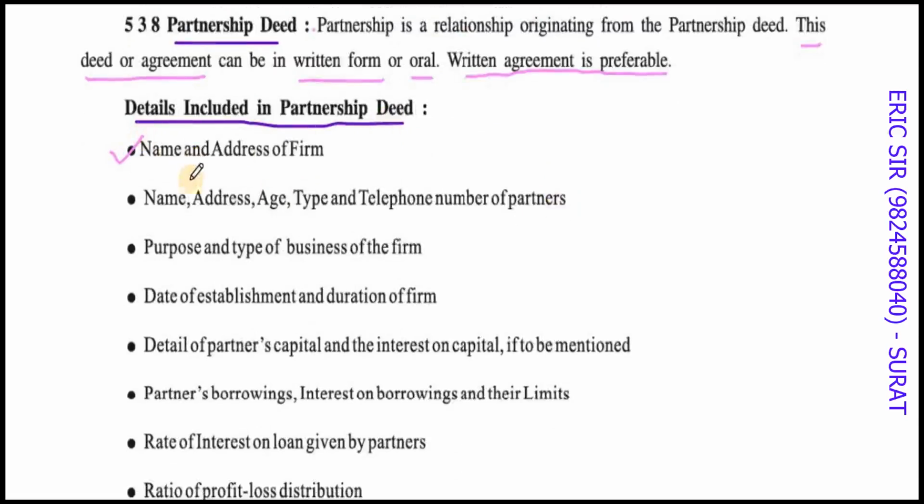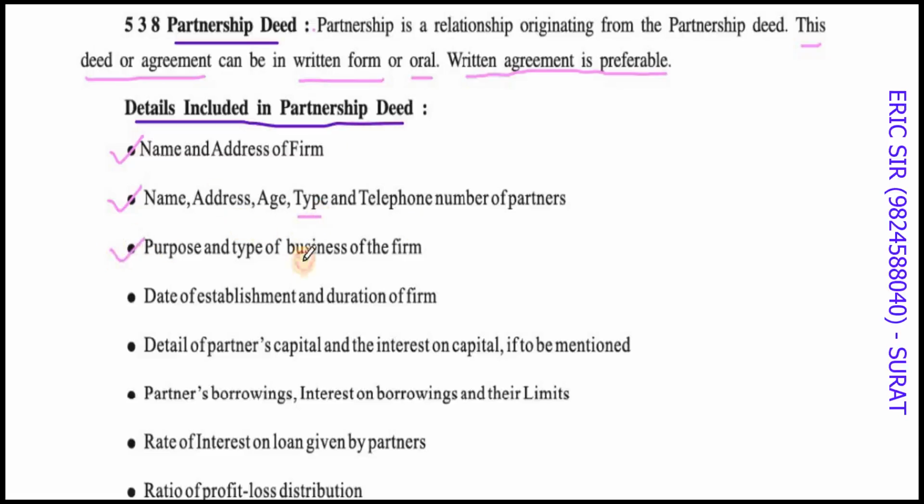The first is the name and address of the firm. The name, age, address, type and telephone number of all partners. Type means either active partner, sleeping partner, nominal partner, minor partner, etc. A partner by estoppel cannot be mentioned in this, because that person becomes a partner by their own action.